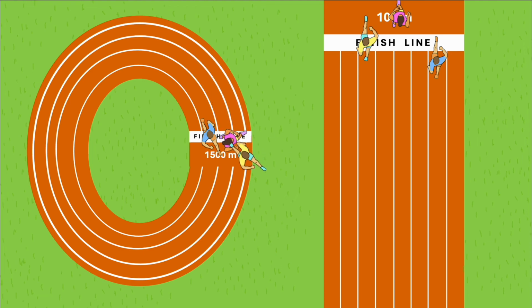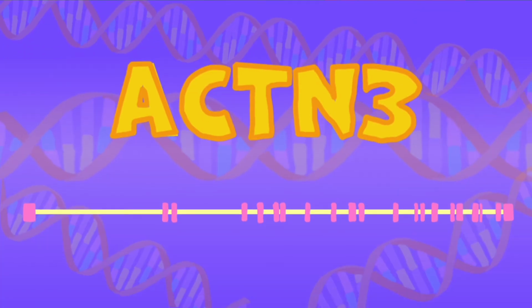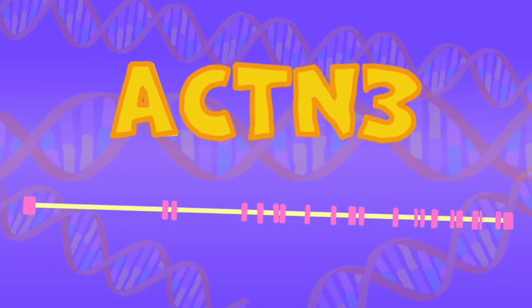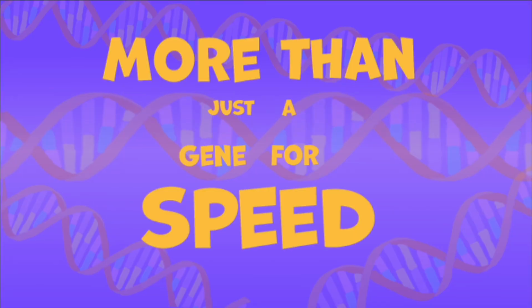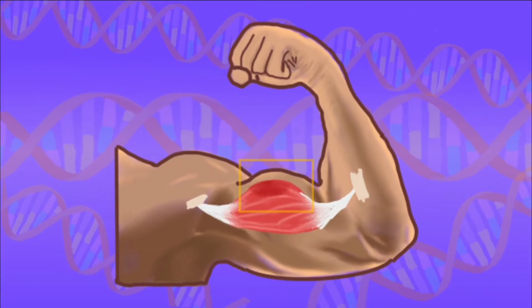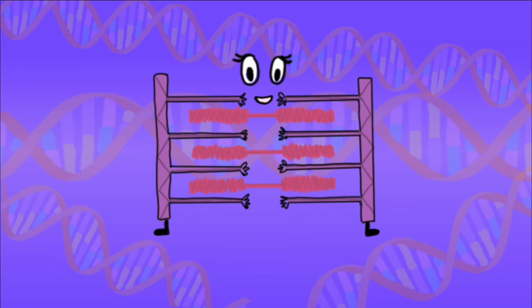Since the initial discovery of this relationship, various other studies have identified additional phenotypic features dependent on the ACTN3 gene. Denoting it as more than just a gene for speed, researchers also found its presence to reduce acute muscle damage, suggesting its protective role over the sarcomere.